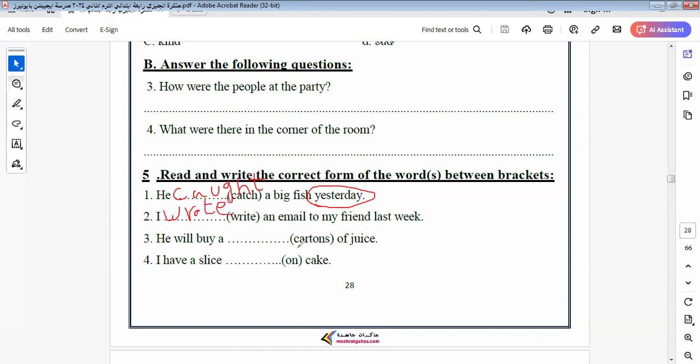I will buy a space of the juice, a carton. It will be not cartons. Why? Because here I have a, so it must be singular, not plural. Okay, it must be singular. And here we have a slice, not on, a slice of. It will be slice of. Let's go to another item here.